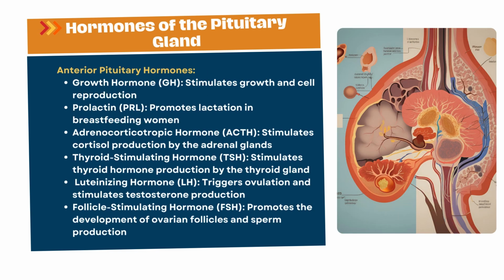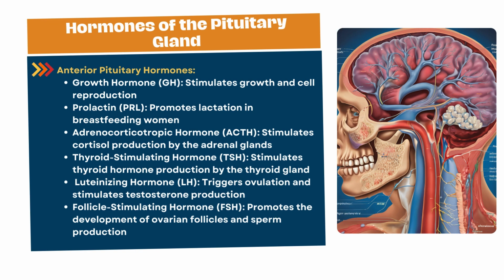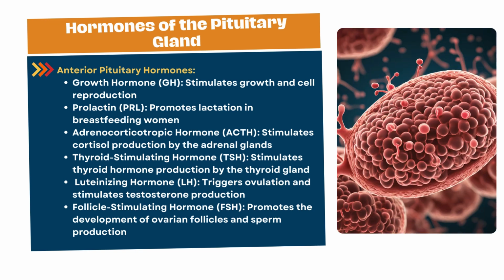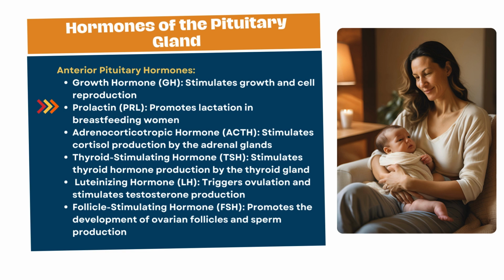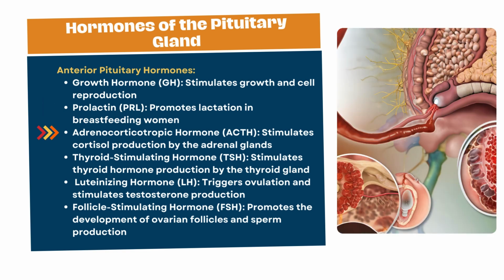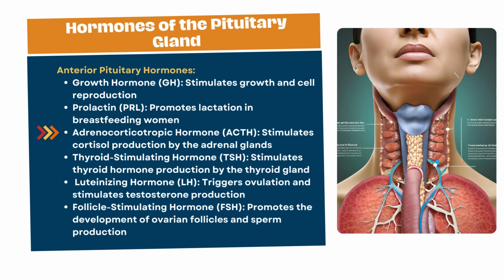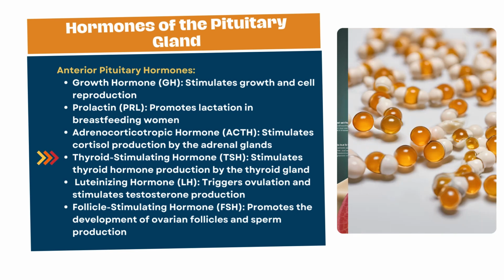Hormones of the pituitary gland. Anterior pituitary hormones. Growth hormone: stimulates growth and cell reproduction. Prolactin: promotes lactation in breastfeeding women. Adrenocorticotropic hormone: stimulates cortisol production by the adrenal glands. Thyroid stimulating hormone: stimulates thyroid hormone production by the thyroid gland.